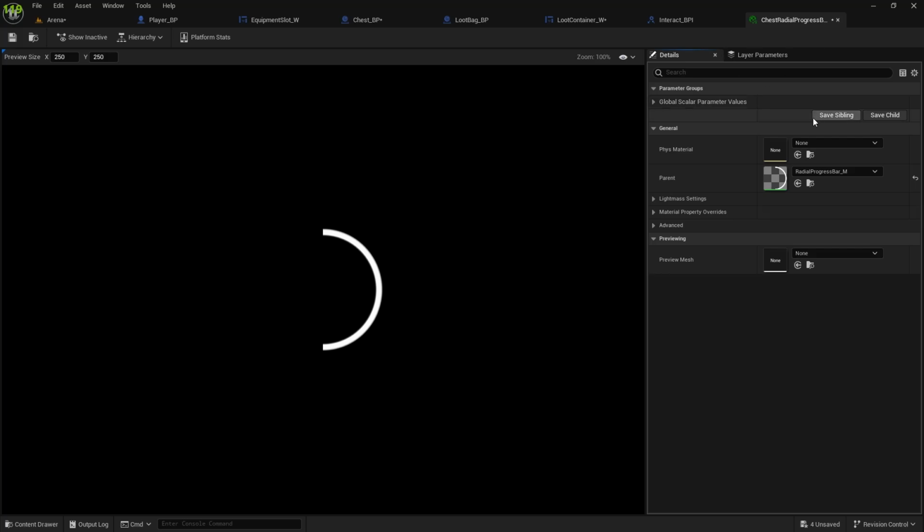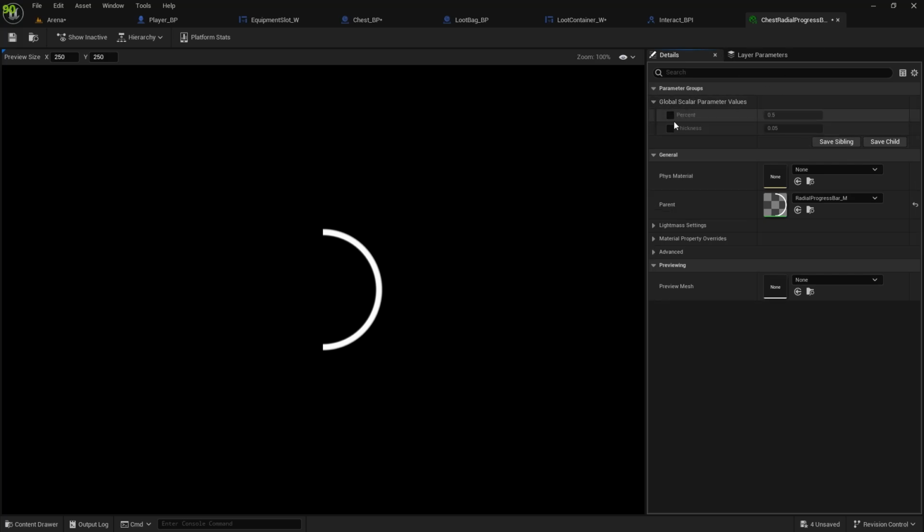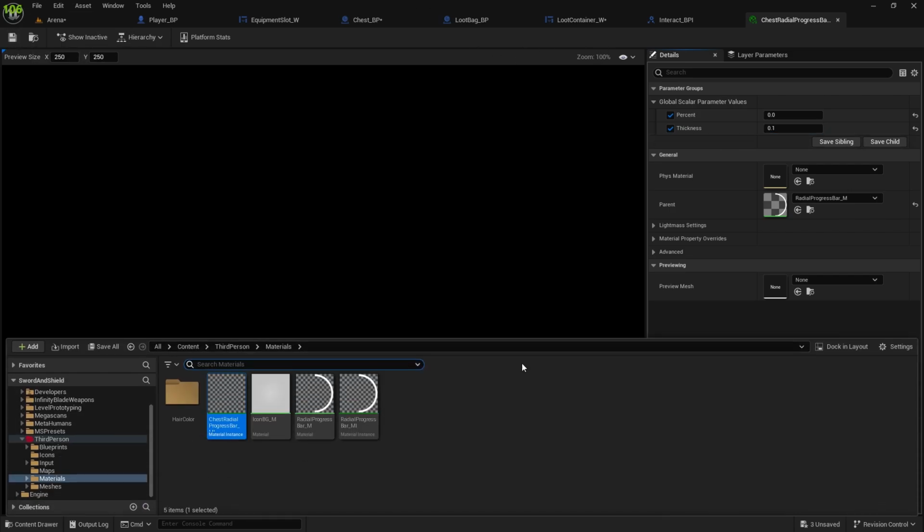Open it up, and in here open this global scalar parameters, check both of them, 4% to 0, and thickness we can do 0.1, so it's not as thin. Save it.